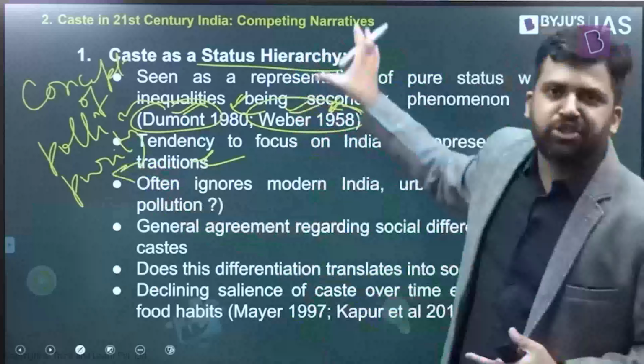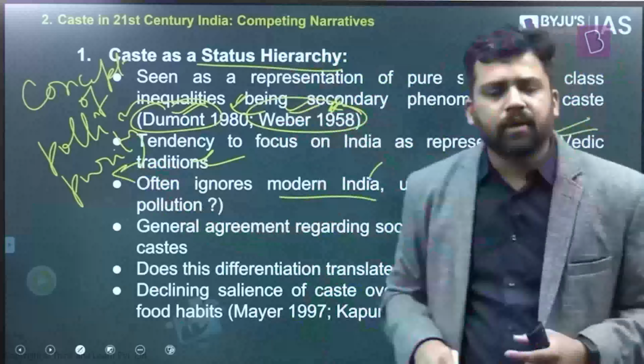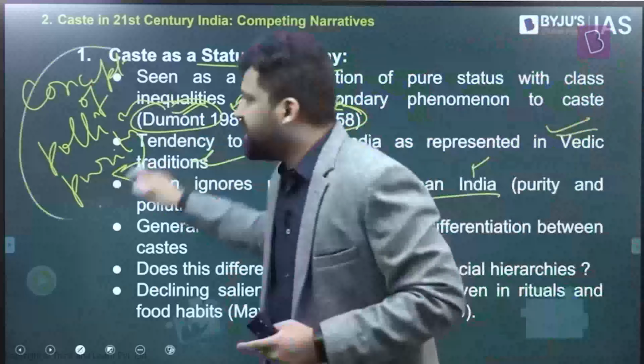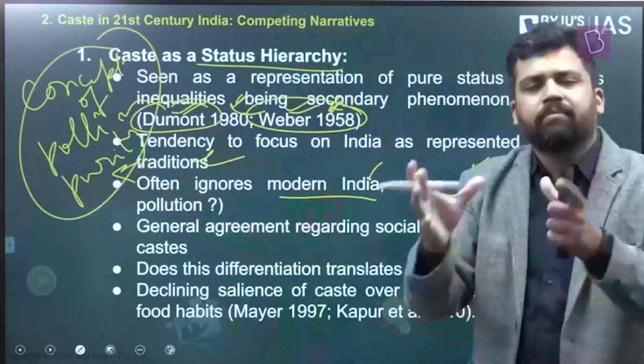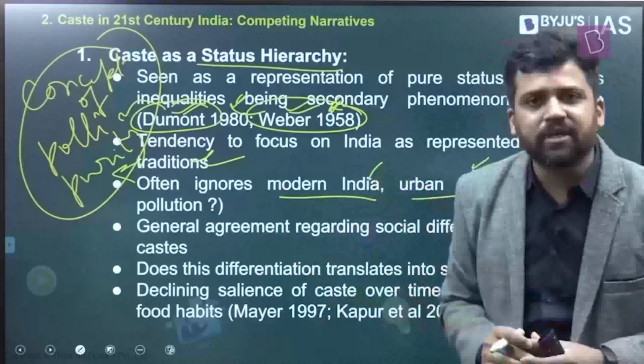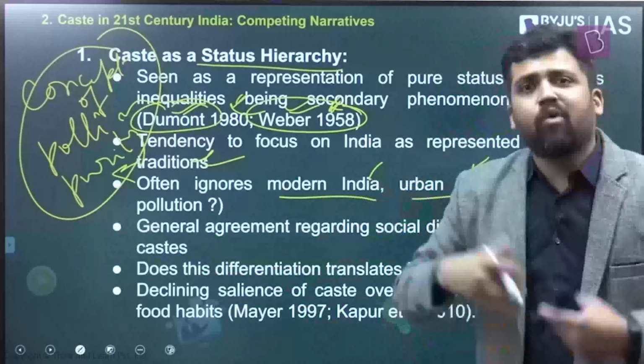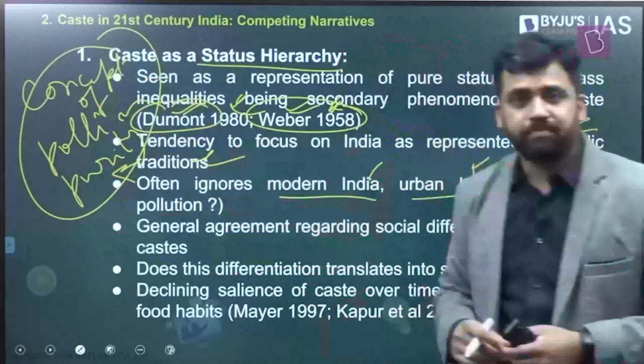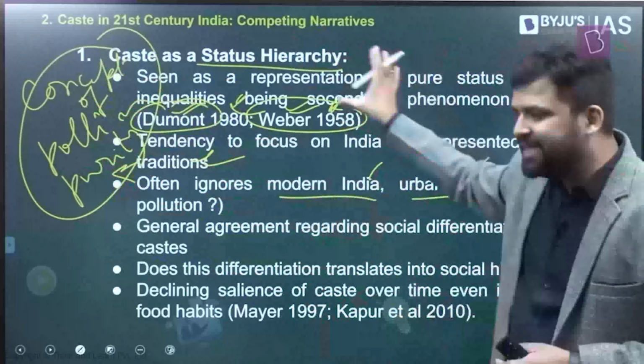Also, most of these findings are not talking about modern India, urban India. In urban India, you cannot maintain all these things, the pollution-purity principle. People have to travel in the same buses and trains, people have to work together in the same office. How will they maintain all these caste distances? So in modern urban India, all these things might not even be feasible. That is another criticism of this kind of narrative.